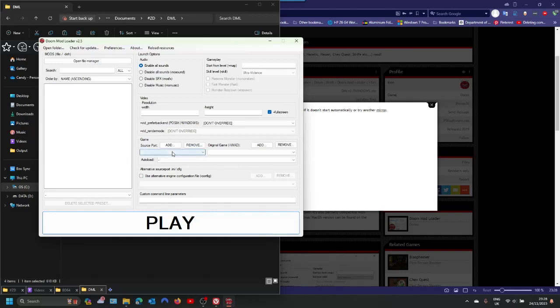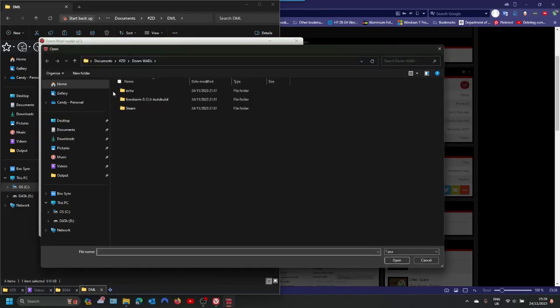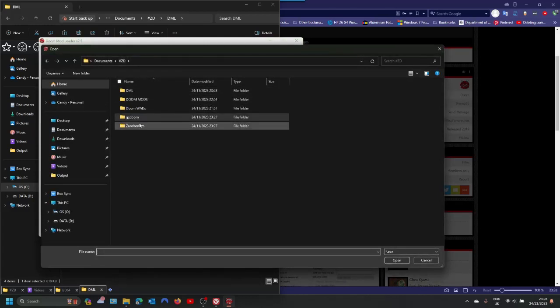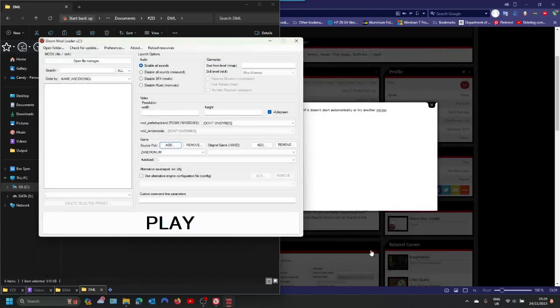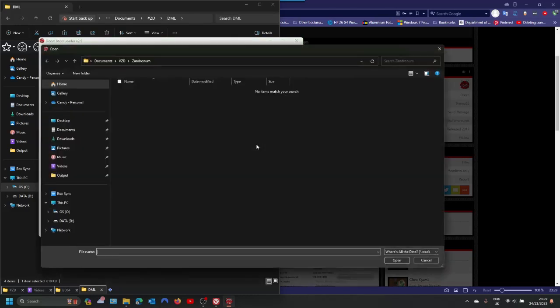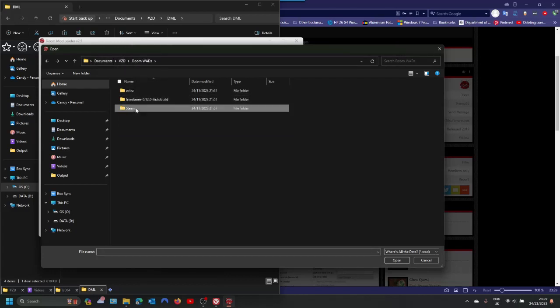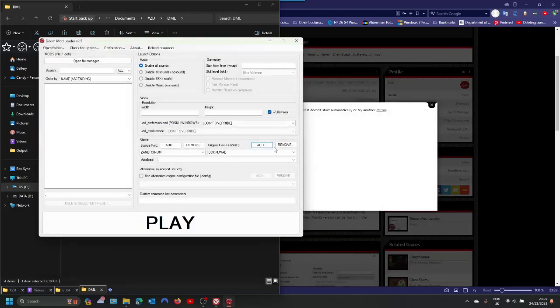So start with the source ports, click on Add, GZDoom, pick the exe, add another one, Zandronum, pick the exe, that's both of them. Let's go ahead and add in the iWads. Oh, not that one. Just add all of them in.